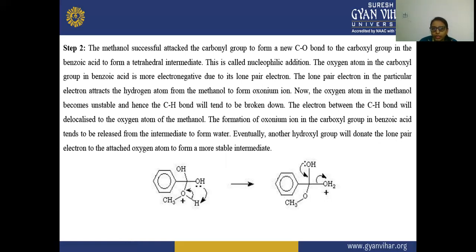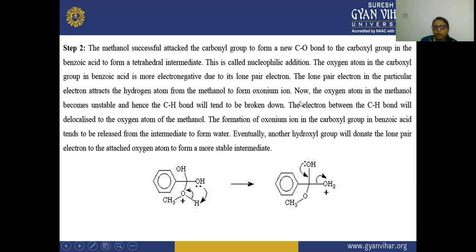Nucleophilic addition means the methanol, which was acting as a nucleophile, attaches to the carbonyl carbon to form a new C-O bond to the carbonyl group in the benzoic acid, and there is a formation of the tetrahedral intermediate. So here you can see this tetrahedral intermediate is formed, and this is known as nucleophilic addition because the nucleophile is added to this position.